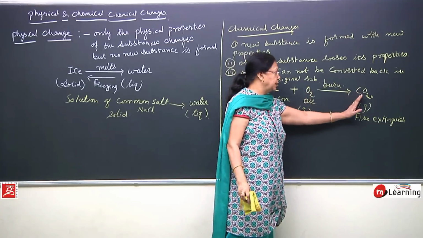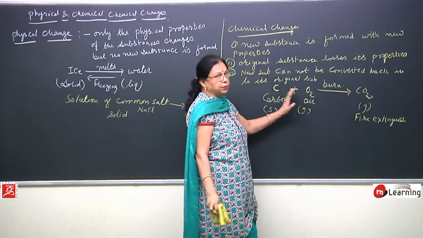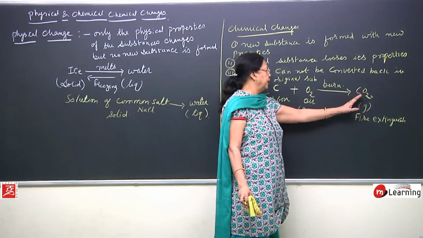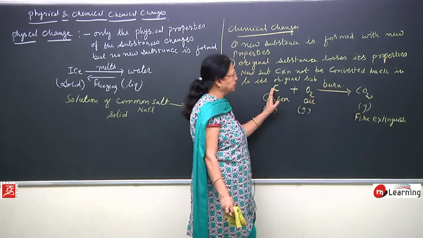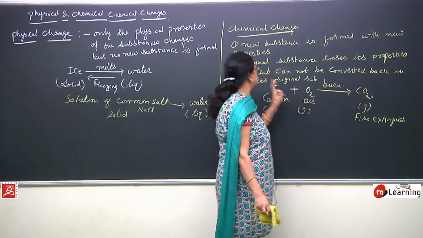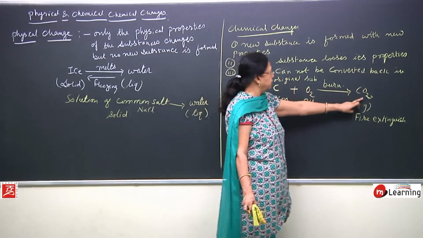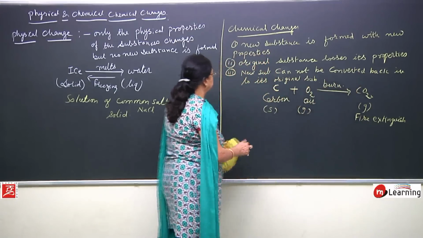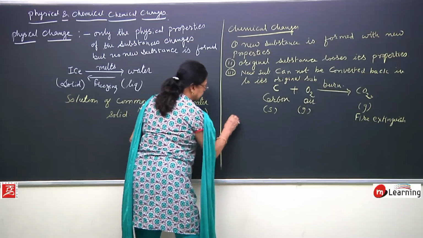This carbon dioxide, you cannot convert back into carbon and oxygen. If you try to get back oxygen and carbon from this carbon dioxide, you cannot get them back. So, the new substance which is formed here cannot be converted back into its original substance.